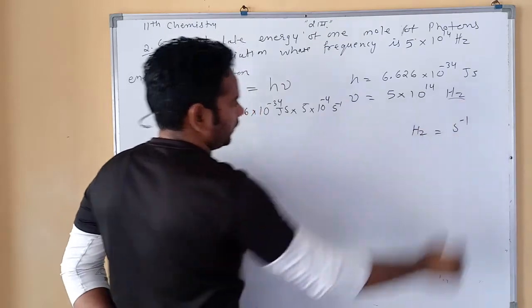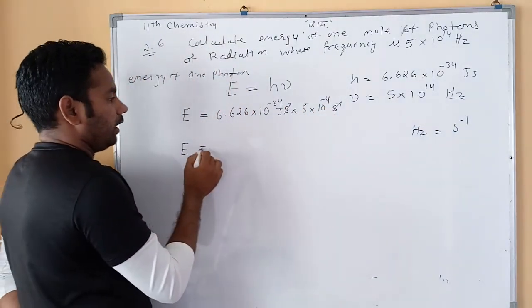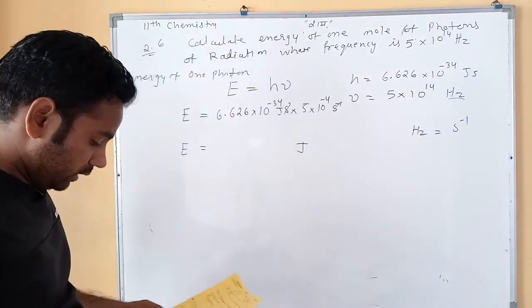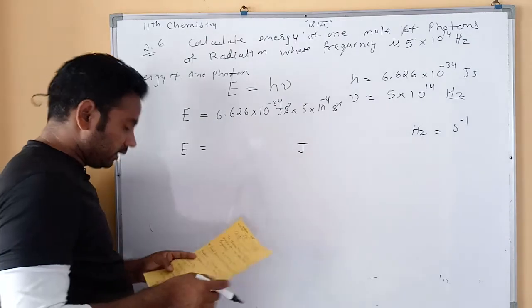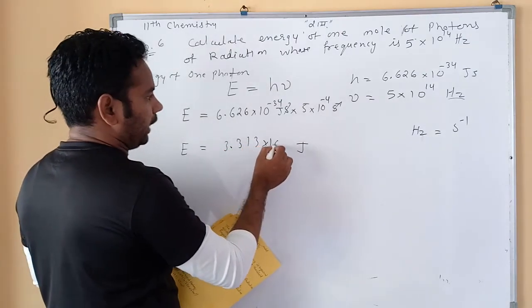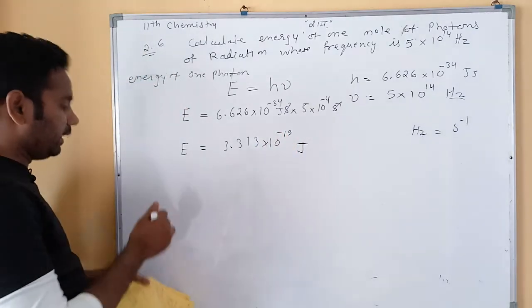Because hertz is second inverse, the seconds cancel and the answer is in joule. We multiply and get 3.313 × 10^-19 joule. You can solve it yourself; I already solved it.